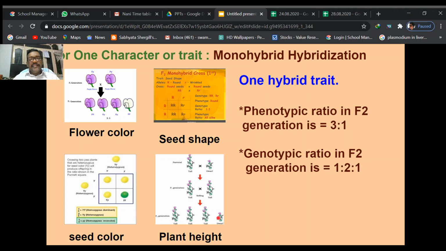So in this manner, by the law of dominance and law of segregation, the parental characters are sometimes expressed, sometimes masked, and they can reappear in the next generation. That is inheritance. These are called Mendelian inheritance, from the law of dominance and law of segregation.